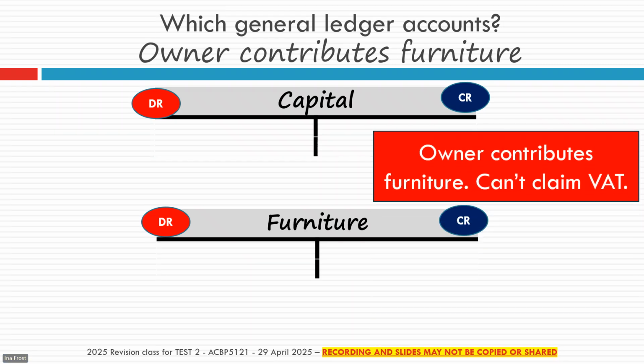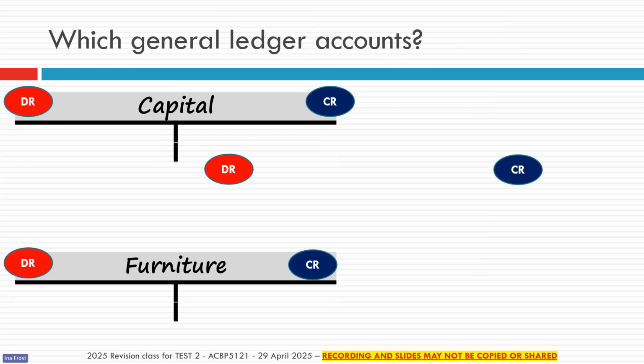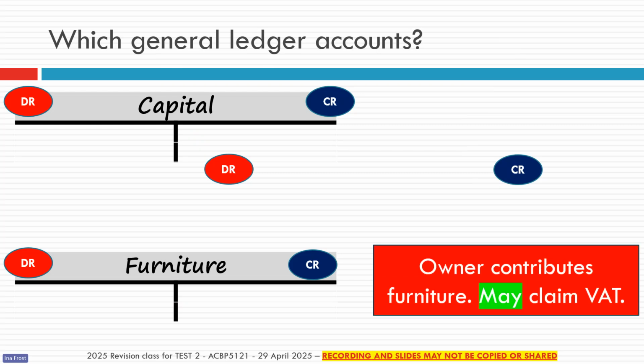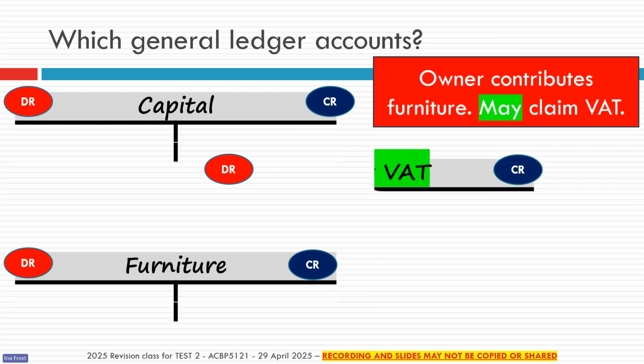For this one, we'll assume the owner can't claim any VAT. So then it will just be capital and furniture. If the question said that the receiver of revenue is allowing the business to claim input VAT, then we'll have to bring in one more general ledger account, the input VAT account. In our general journal, we'll then have capital, furniture, and input VAT.